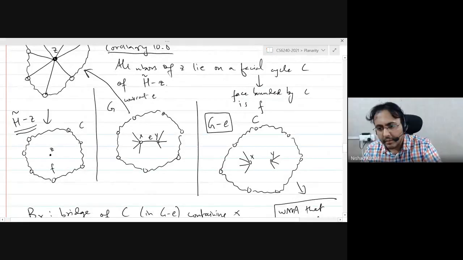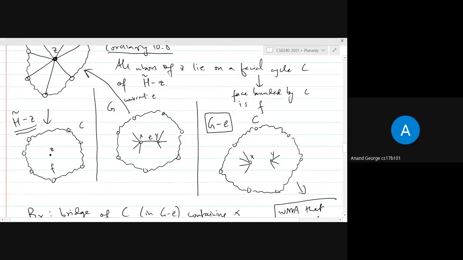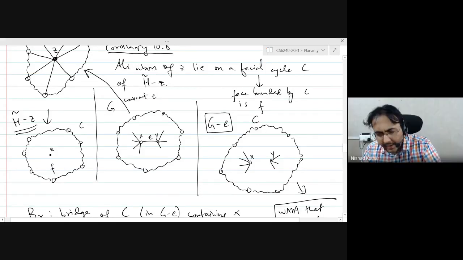Sir, I think, yeah, go ahead. We can't throw them away. Yeah, because we might be changing the entire graph. Right. So that's the reason I don't want to throw them away, because then you change the graph too much.